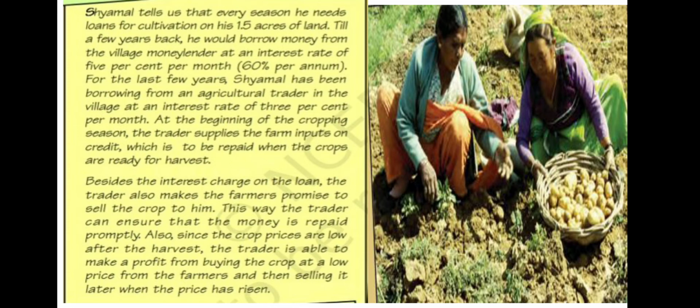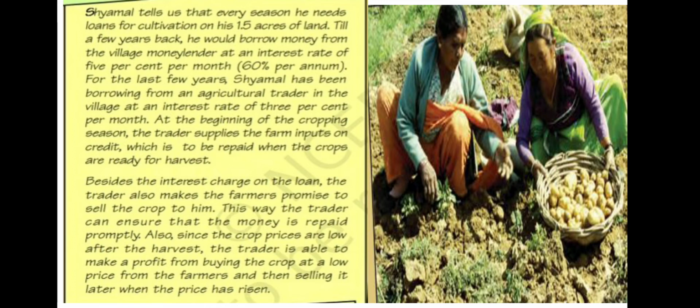Shamal tells us that every season he needs loans for cultivation on his 1.5 acre of land. Till a few years back, he would borrow money from the village money lender at an interest rate of 5% per month. That means 60% per annum. For the last few years, Shamal has been borrowing from an agricultural trader in the village at an interest rate of 3% per month. At the beginning of the cropping season, the trader supplies the farm inputs on credit, which is to be repaid when the crops are ready for harvest.